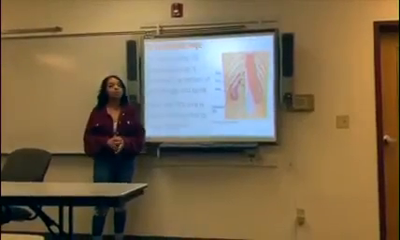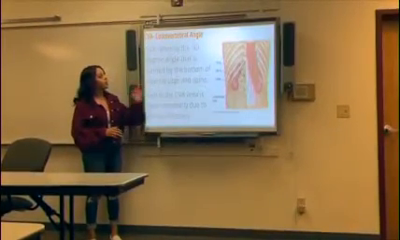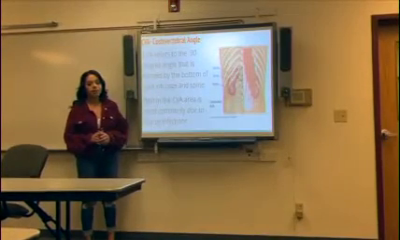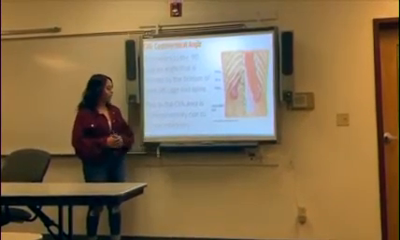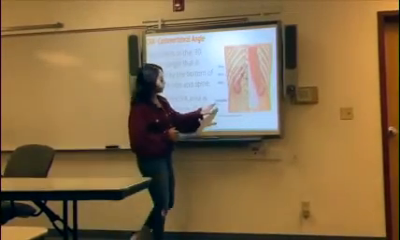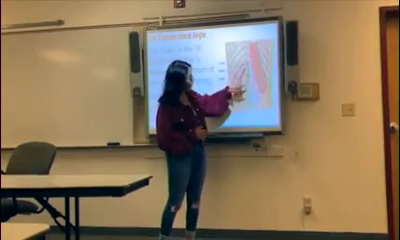Okay, so the next one we're going to talk about is CVA, costovertebral angle. CVA refers to the 90-degree angle that is formed by the bottom of your rib cage and spine. Pain in the CVA area is most commonly due to kidney infections. Right here is the costovertebral angle. This is where it meets the kidney and the spine, and you can see the angle right there.